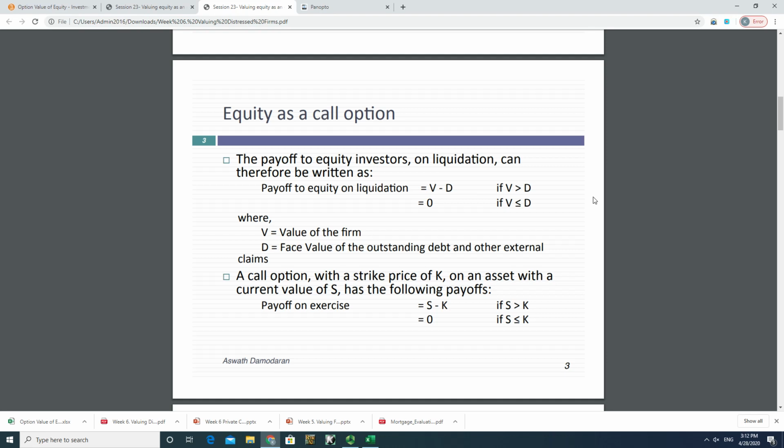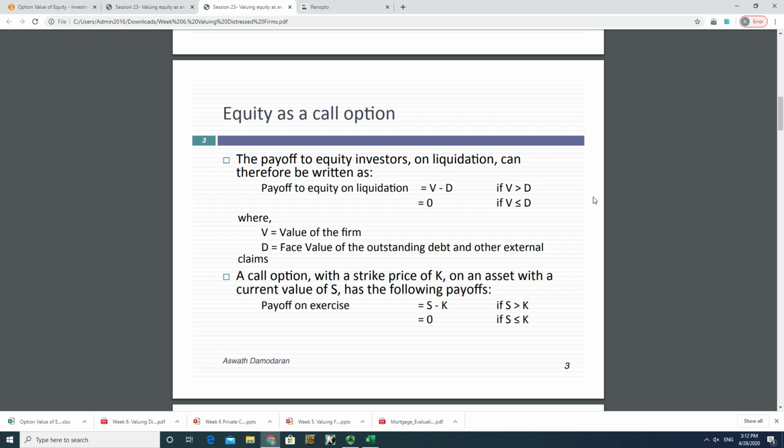But if stock price declines to a level that is below the strike price, then intrinsic value will decline to zero. Although you say, hey, if I exercise this call option, the intrinsic value is negative, right? But since S minus K is negative, then option holder doesn't have to exercise this option, and they can just forgo the option, and option value simply declines to zero. It cannot go negative. Right? So that's the nature of a call option.